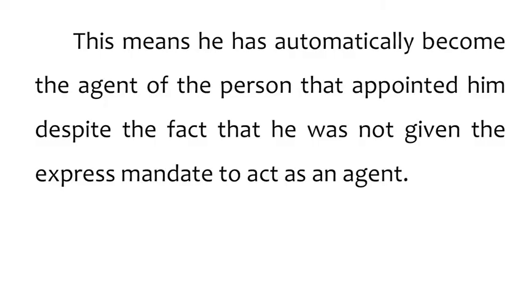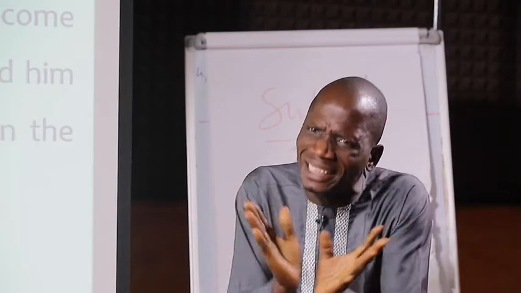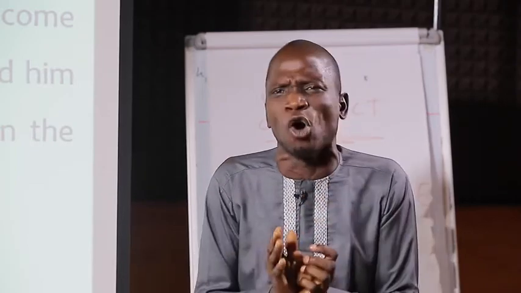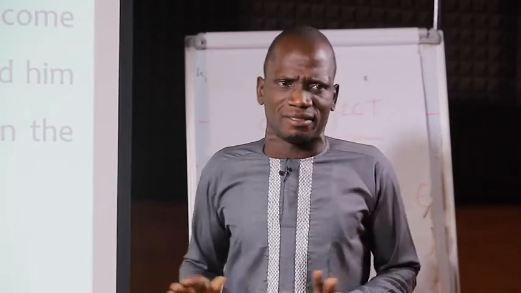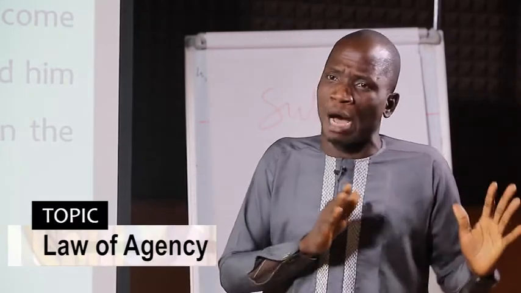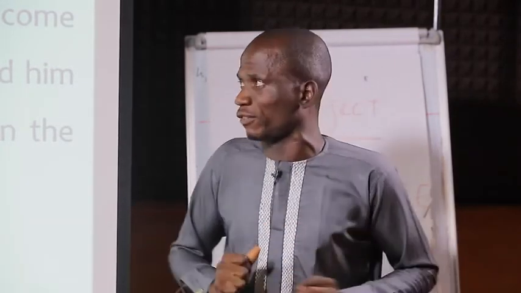This means he has automatically become the agent of the person that appointed him, despite the fact that he was not given express mandates. In that case, that person was not given what? An express mandate to act as an agent. So an agency can be appointed through that means.